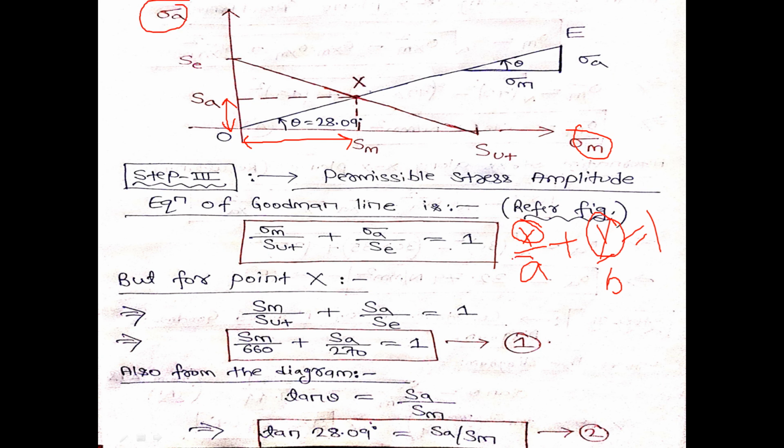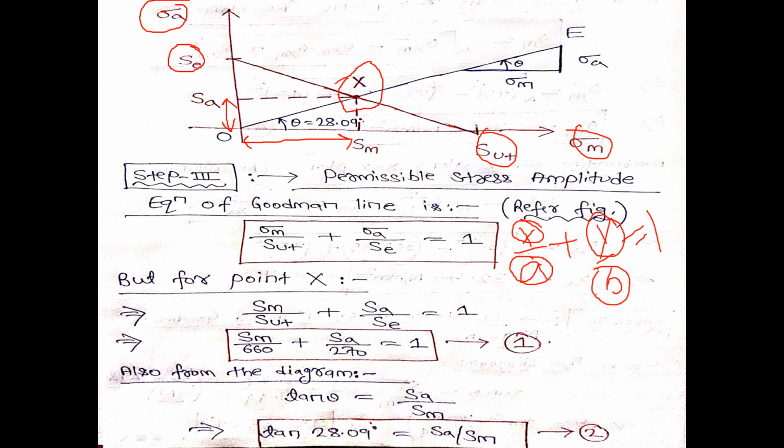The intercept on the x-axis, where the line joins, is Sut, so a is Sut, and b, where it joins the y-axis, is Se. So the final equation of the Goodman line becomes sigma m by Sut plus sigma a by Se equal to 1, but we are interested in point X.